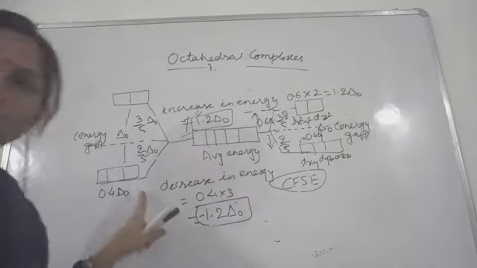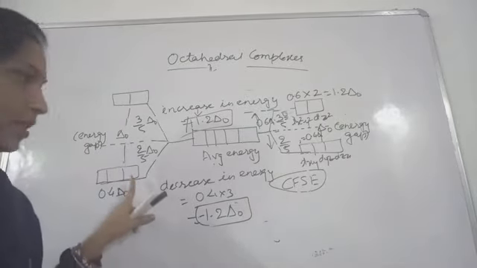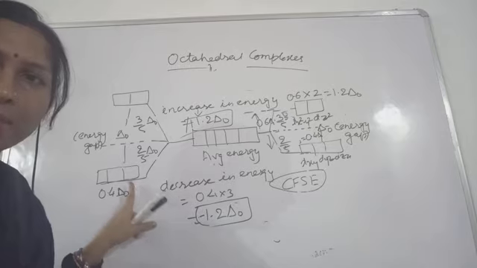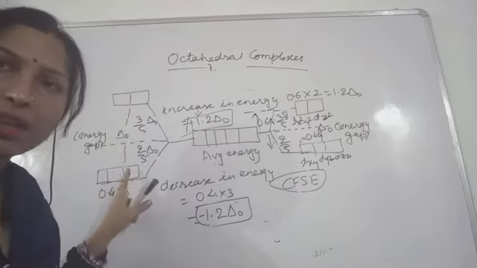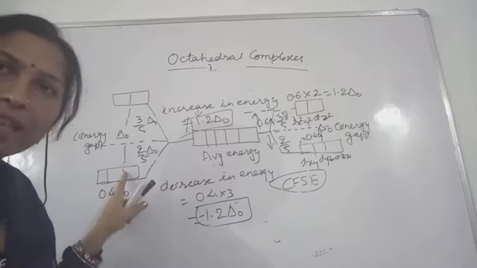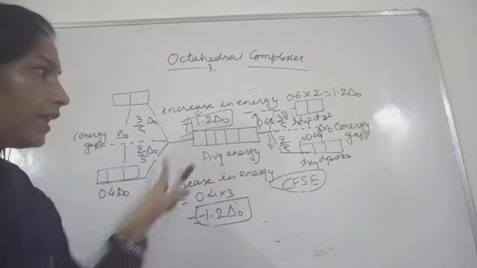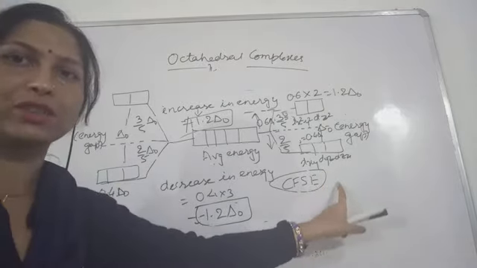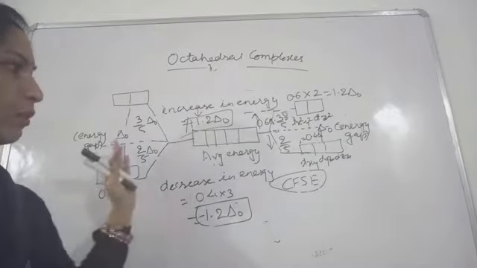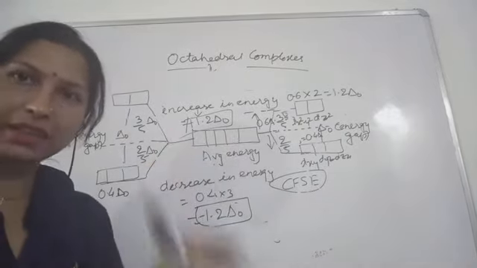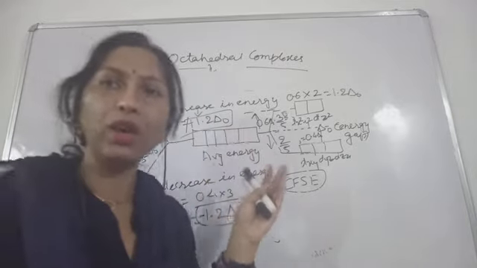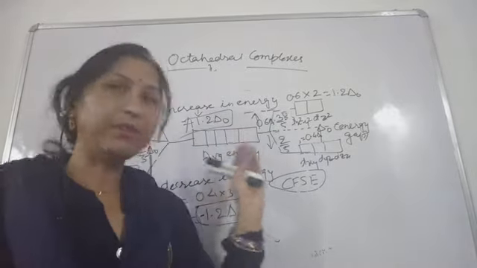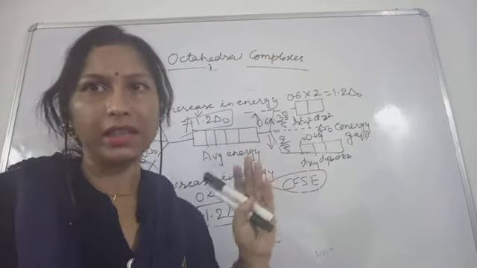Because strong field ligands are approaching the metallic ion, so they cause more splitting. The splitting is more in case of strong field ligands and less in case of weak field ligands. This is the only difference. And the crystal field splitting energy depends on the nature of the ligands.